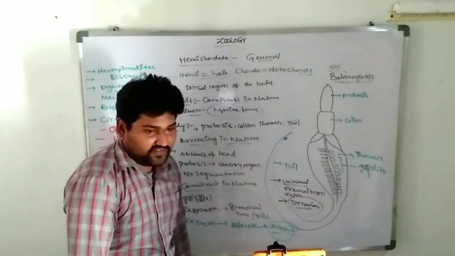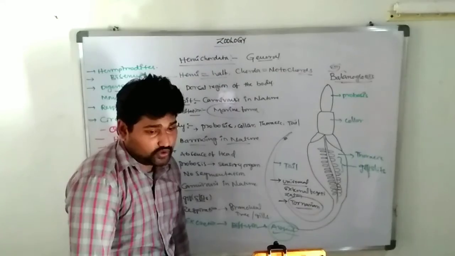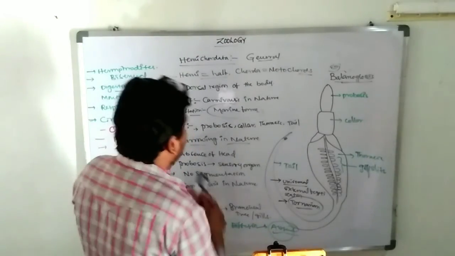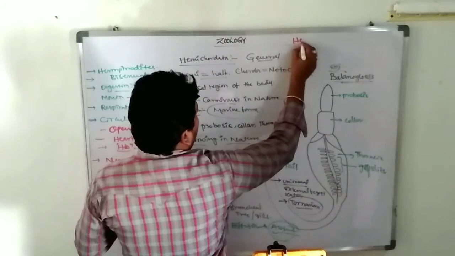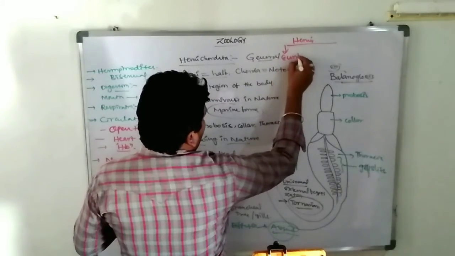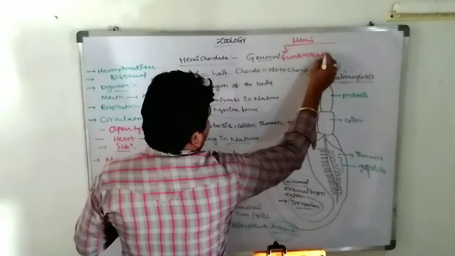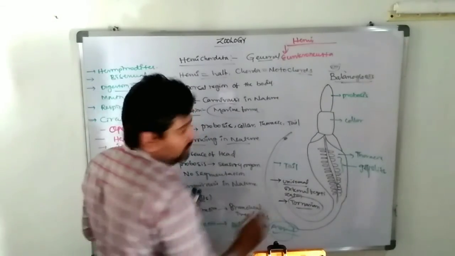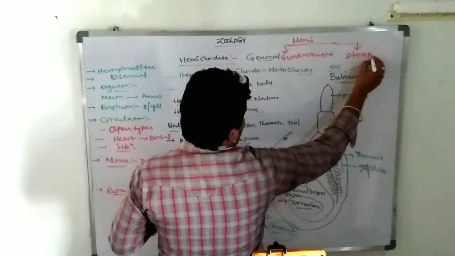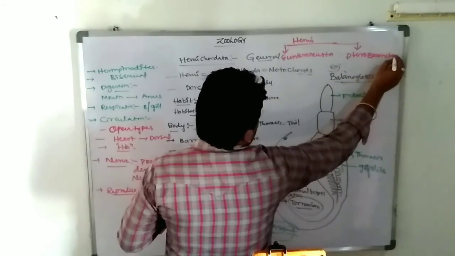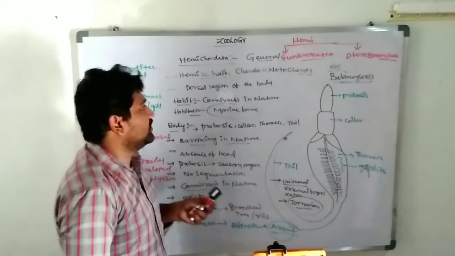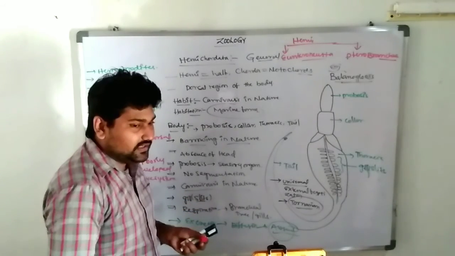The hemichordates can be classified into two classes: Enteropneusta and Pterobranchia. How many? Two. The first one is Enteropneusta and the second is Pterobranchia. The P is silent. So this is the information about the hemichordata and their classification.